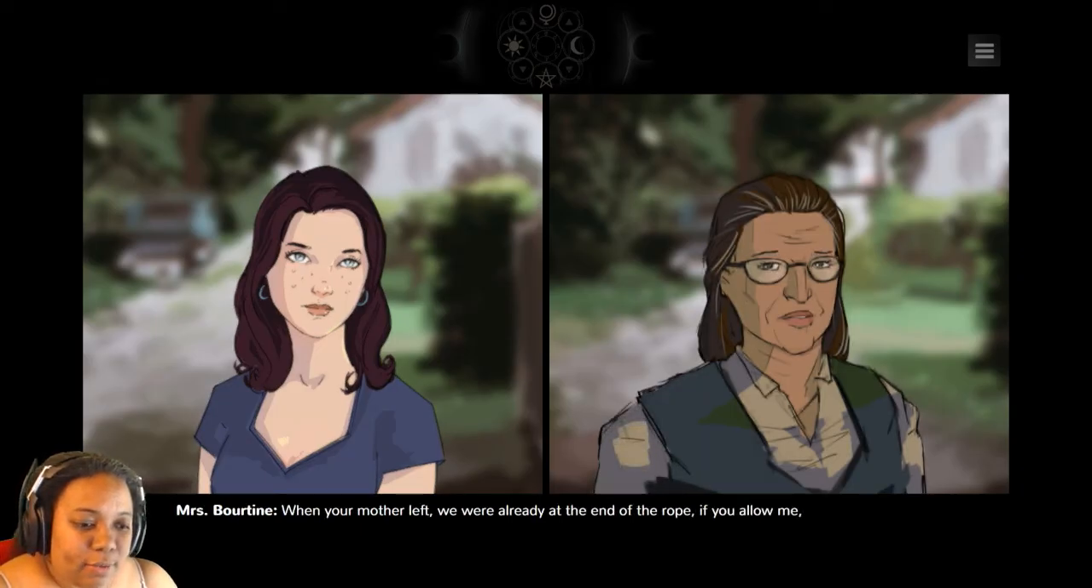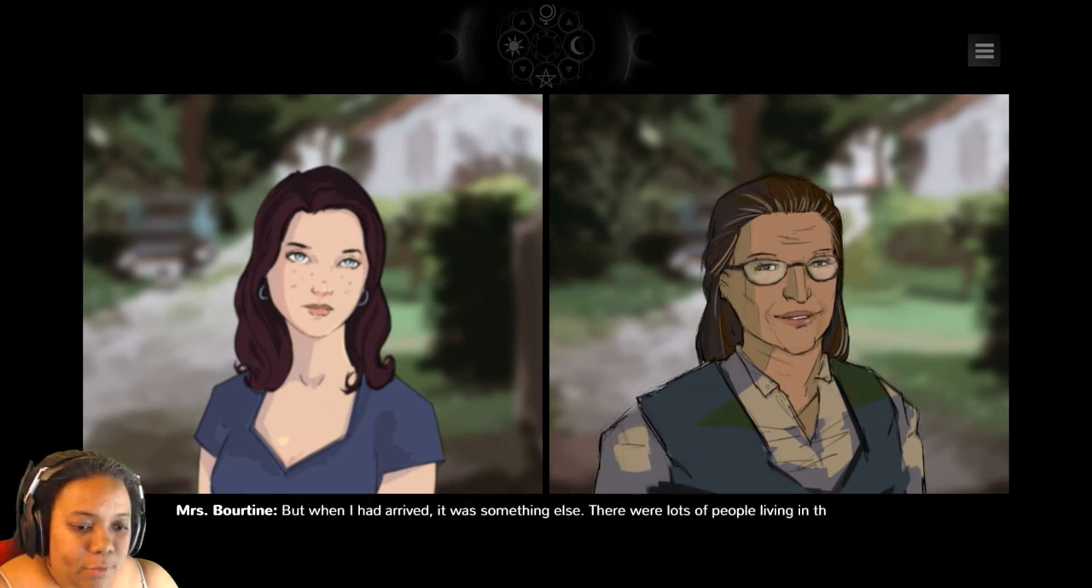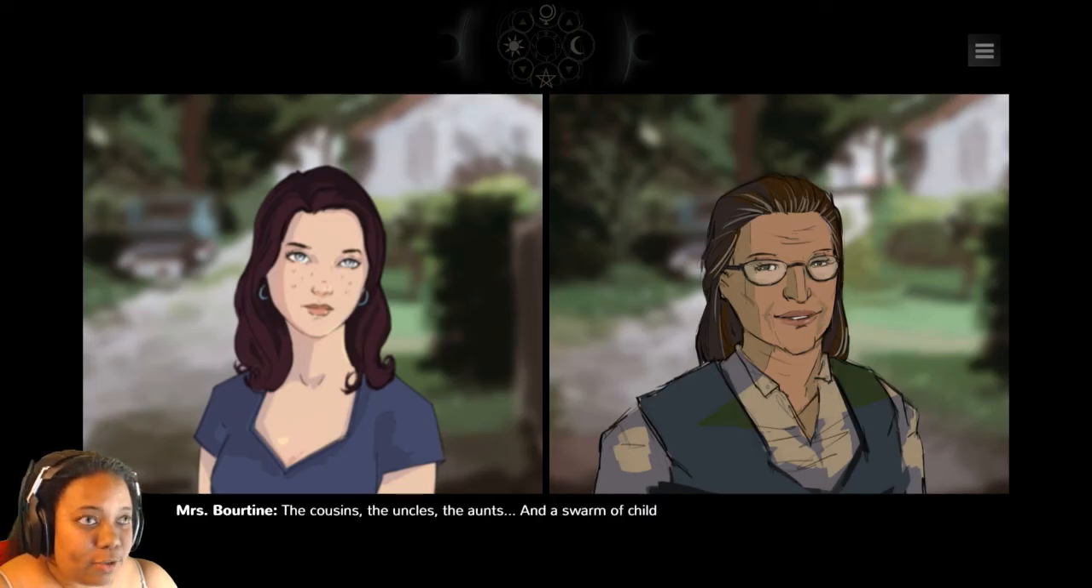When your mother left, we were already at the end of the rope, if you allow me, miss. We were only your grandmother, Madame Adelaide, and Miss Sophia living here. Your grandfather died when your mother was still a little girl. An illness that took him without warning. The doctors didn't know what to do with this poor man. But when he arrived, it was something else. There were lots of people living in the castle. The cousins, the uncles, the aunts, and a swarm of children.